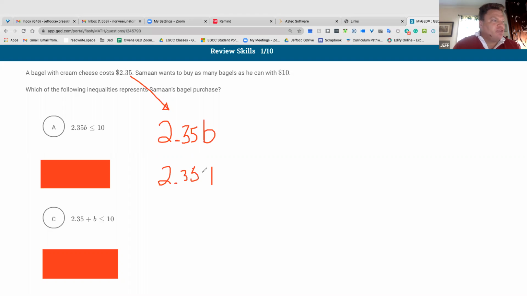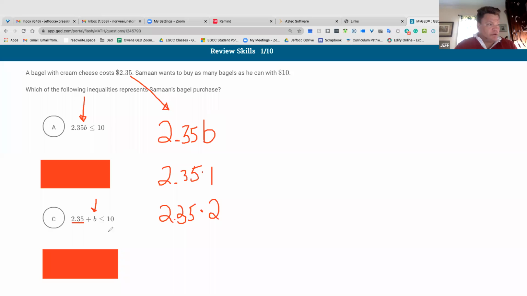If I bought 2 bagels, how many times do I put a bagel in my cart? 2 times, oops, that's 3. Multiplying makes way more sense than saying that's the cost, and every time I add a bagel, I just add 1. No, every time I add a bagel, the cost is $2.35.